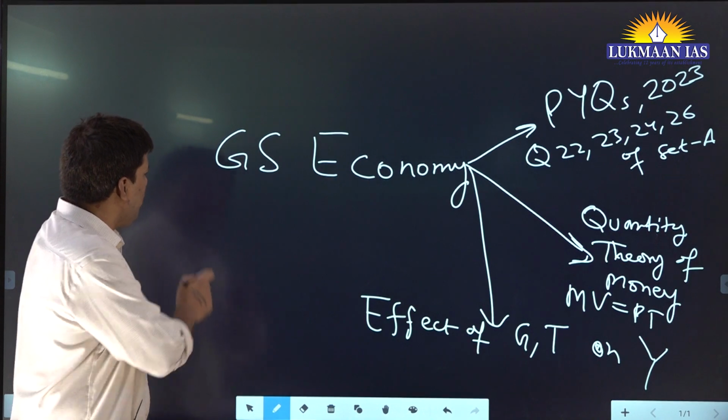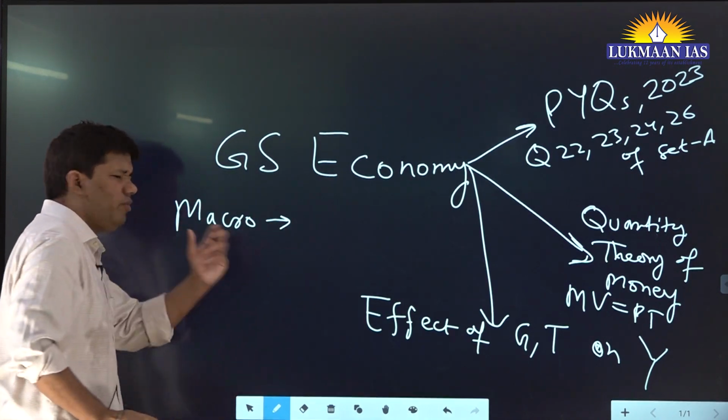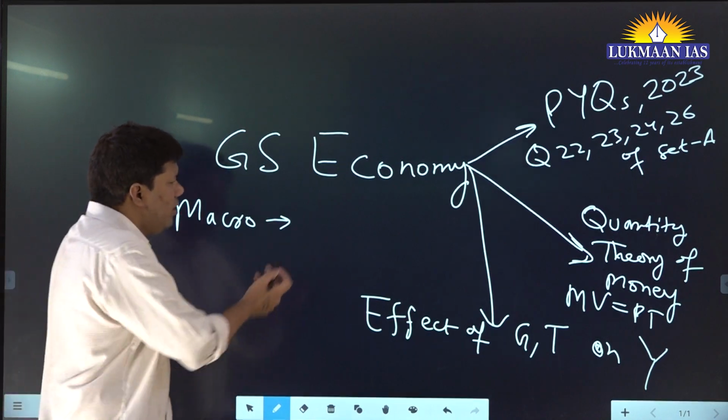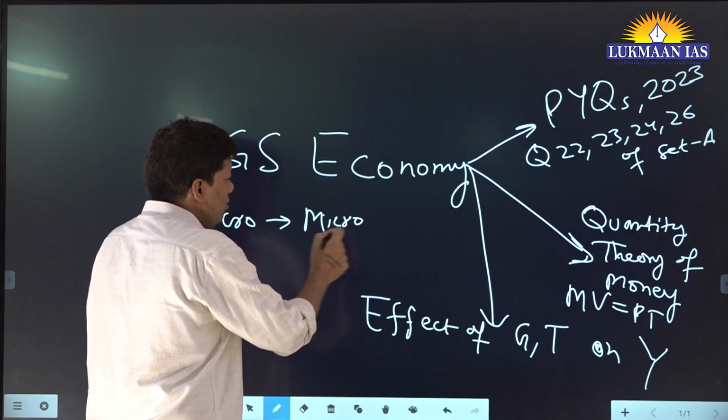So first, what is our plan? In 7-8 lectures we will cover macroeconomics. Then maybe 2-3 lectures micro. Two lectures are sufficient, 2-3 lectures.